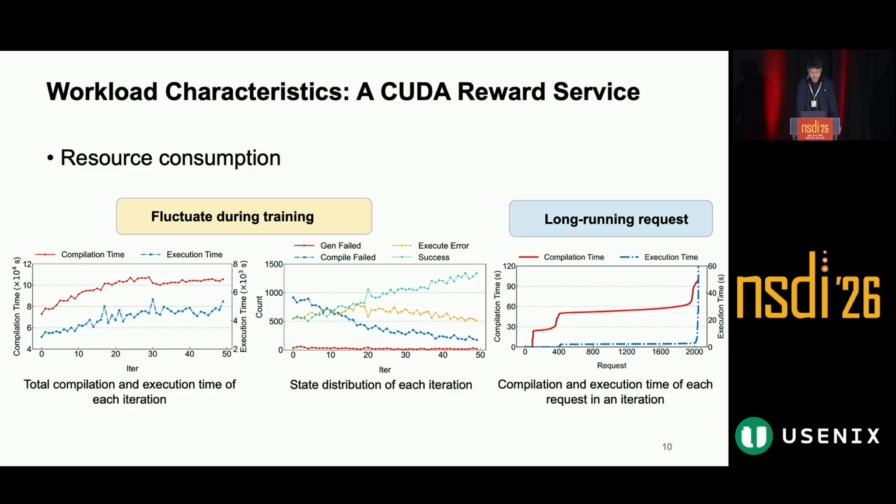In addition, a small number of requests may run for a long time. This occurs because the LLM may output arbitrary content, for example, code containing infinite loops, so they may fail to terminate during execution. Typically, RL training sets a timeout threshold for the reward computing and stops execution once the time reaches the threshold.